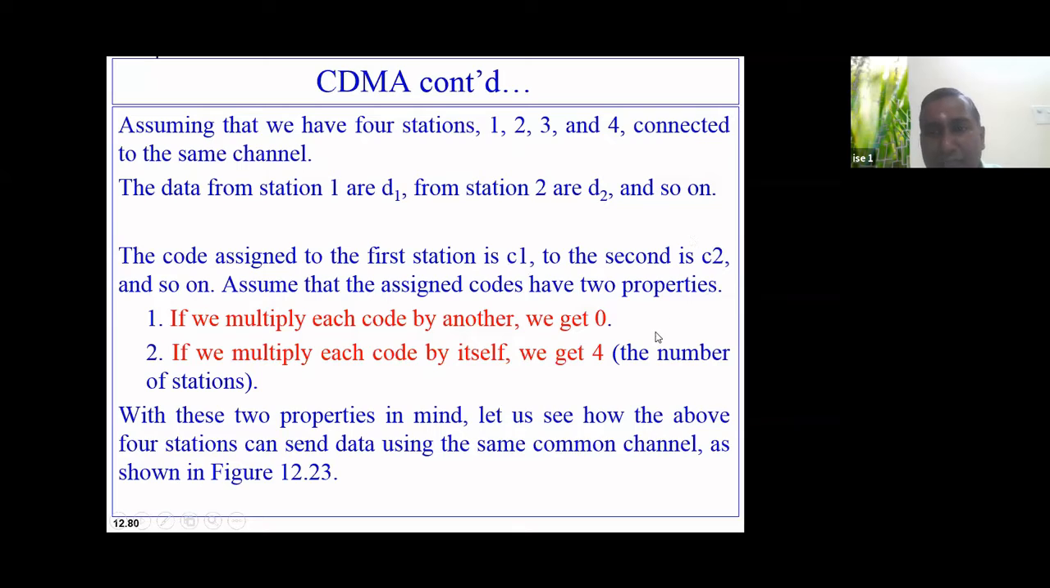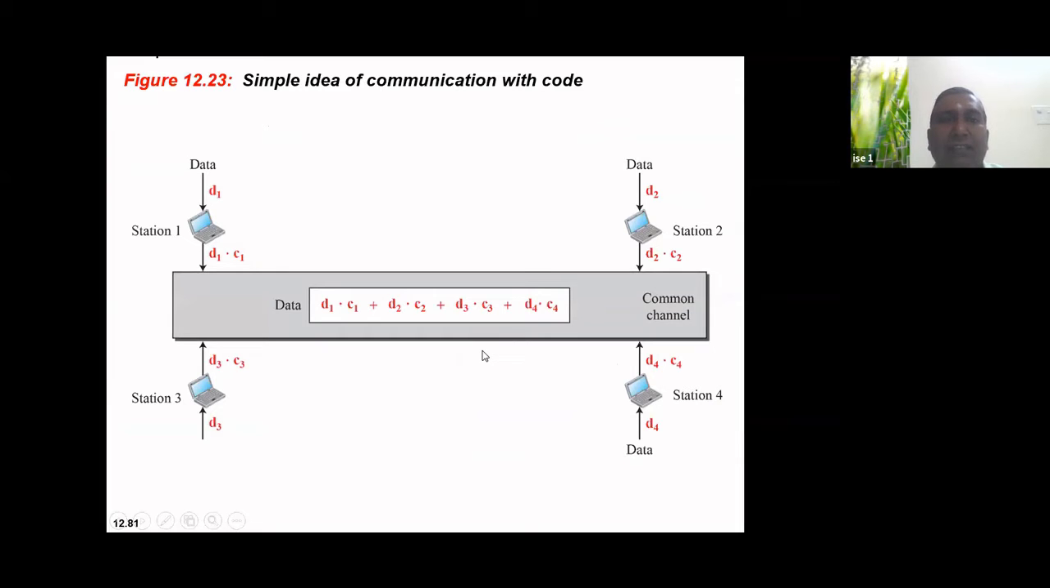C2 multiplied with C2, I'll get 4, like that. So this is the basic concept. Now let us understand the phenomena over here, how exactly the stations are transmitting the data.